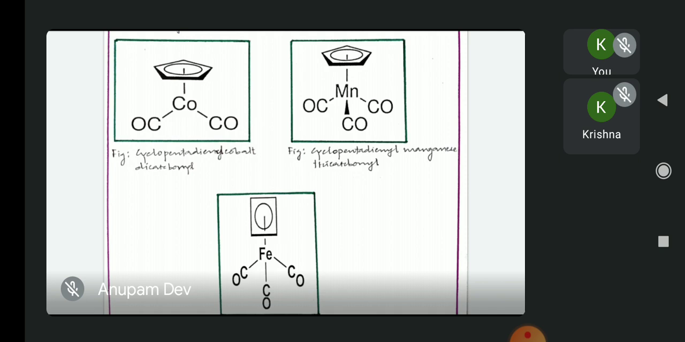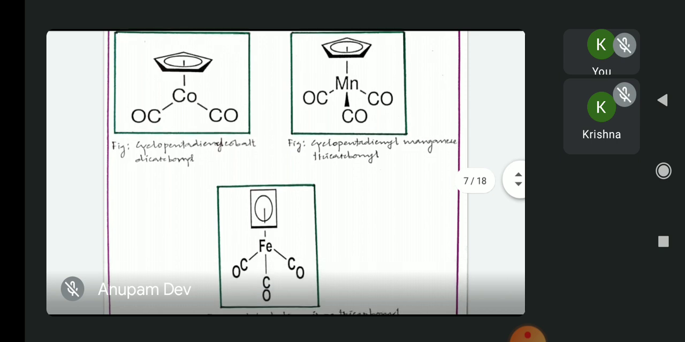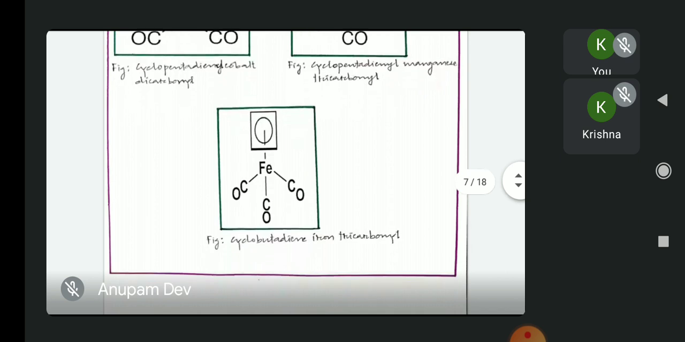So here are some of these half sandwich compounds, like cyclopentadienyl cobalt dicarbonyl. The second example is cyclopentadienyl manganese tricarbonyl, and the third example is cyclobutadiene iron tricarbonyl.